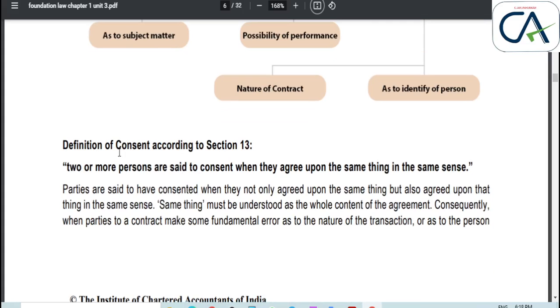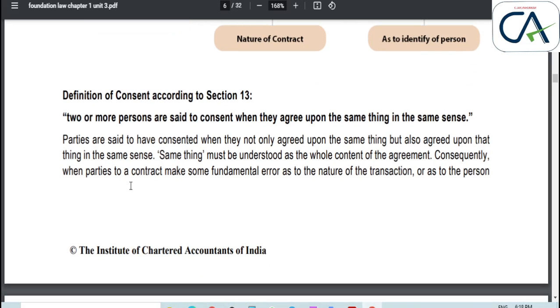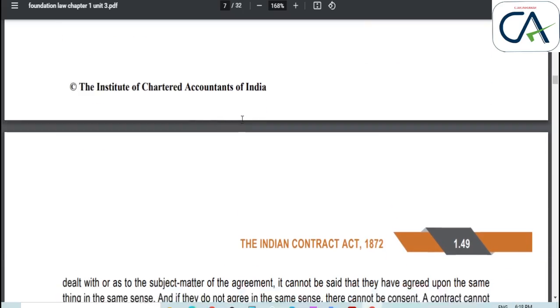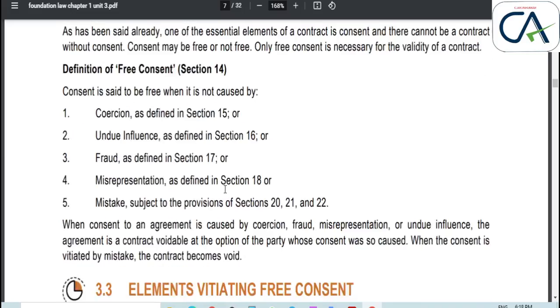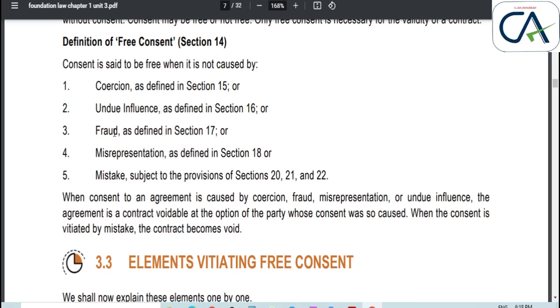Next, consent is defined under section 13 as: two or more persons are said to consent when they agree upon the same thing in the same sense. Free consent is defined under section 14: consent is said to be free when it is not caused by coercion, undue influence, fraud, misrepresentation, and mistake.